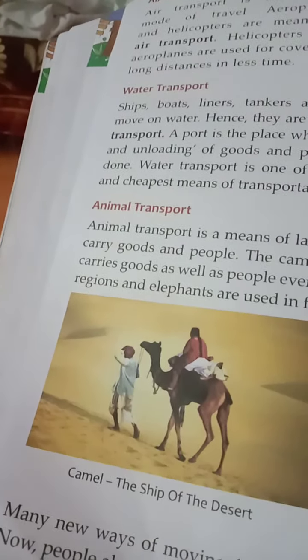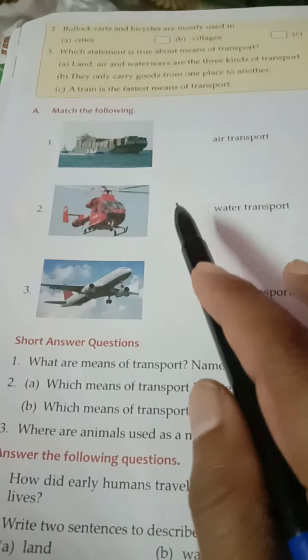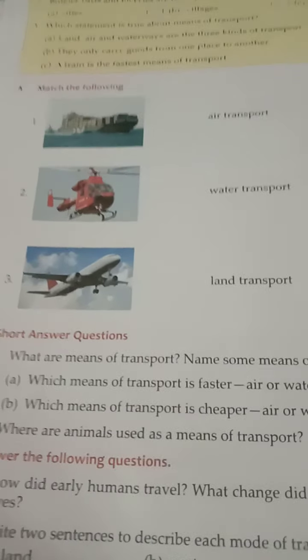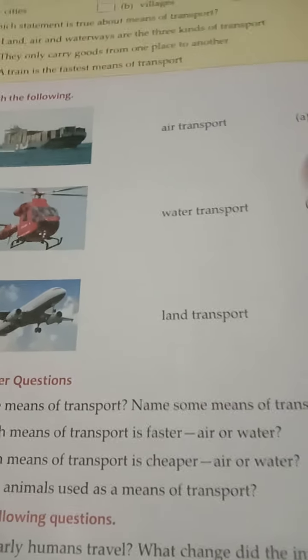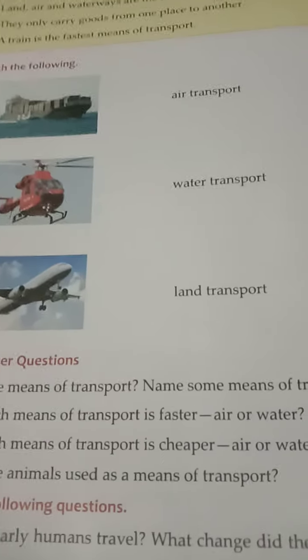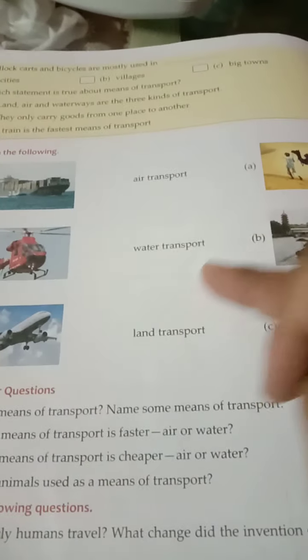Coming to chapter number 4, which is regarding the transport system and communication and other things. Whatever match the following and other things are there, you'll have to do it. Here it is pictures, but it might be that pictures would not be given to you. You'll have to do it according to the names that will be given to you, and then match them or write the names of various important air transport, water transport and land transport.